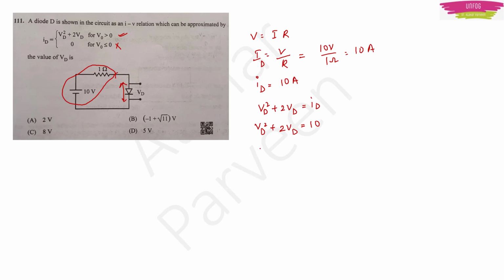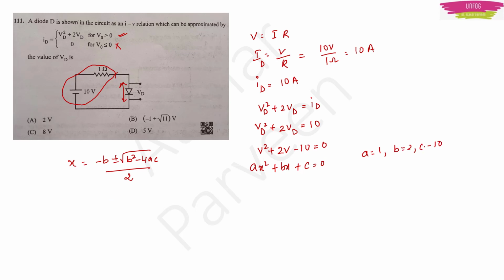Now remove the suffix D. In exams, these suffixes put us in trouble. So V square plus 2V minus 10 is equal to 0. This is like a quadratic equation, AX square plus BX plus C is equal to 0. But we cannot factorize it unless we use the quadratic equation formula, that is X equal to minus B plus or minus root of B square minus 4AC by 2A. Here A is 1, B is 2 and C is minus 10.